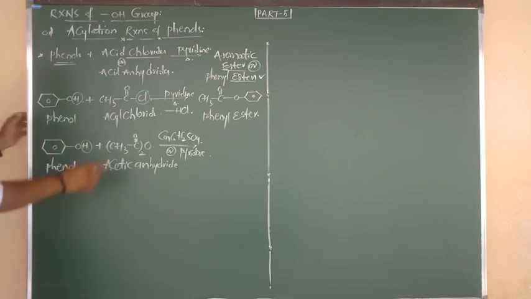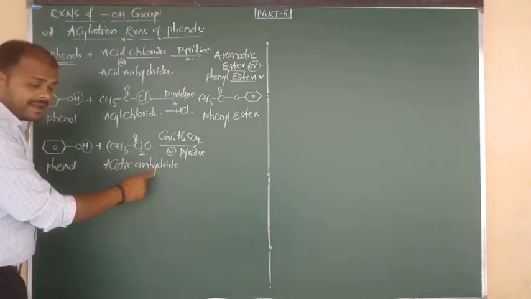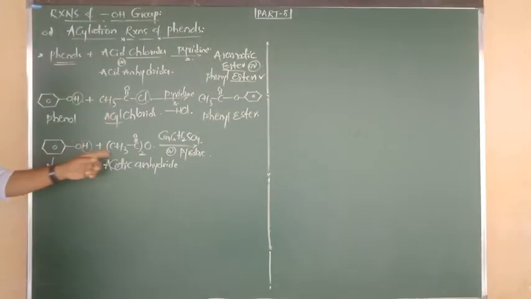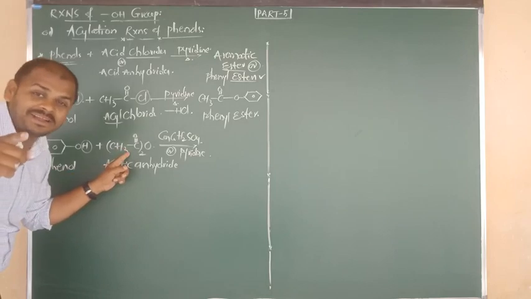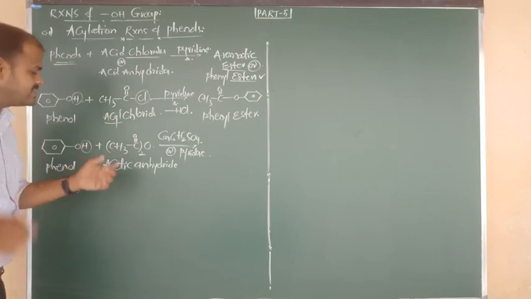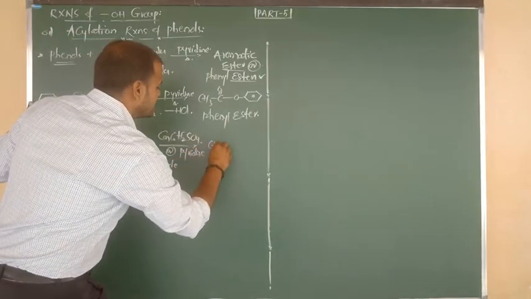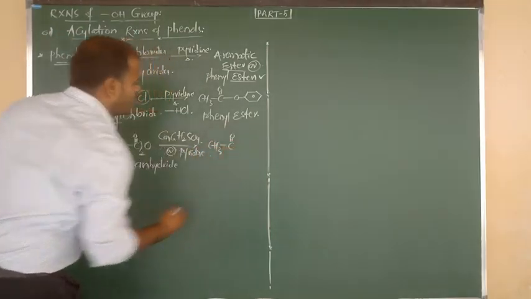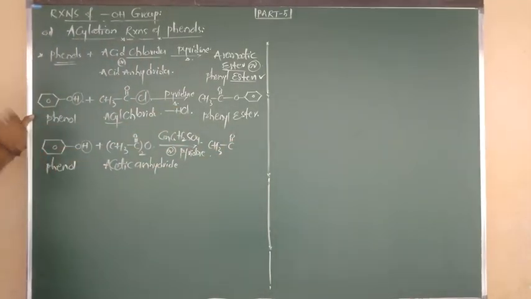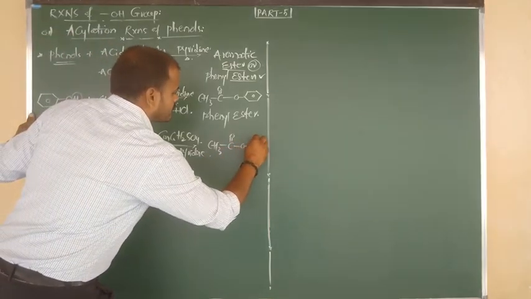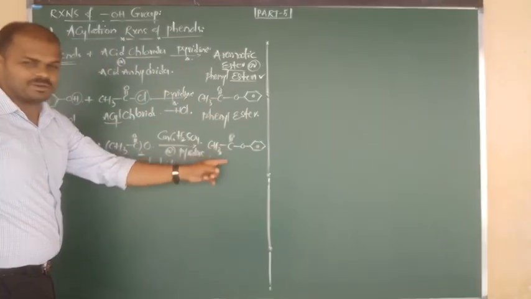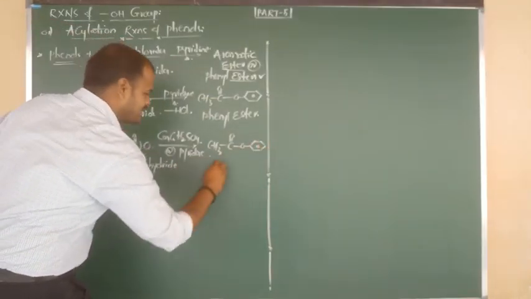Okay? In acetic anhydride, how many acyl forms are there? CH3 C double bond O is nothing but acyl, and CH3 C double bond O here is also acyl. So two acyl forms are there. Now let us consider one acyl form: CH3 bonded to C double bond O. One of the acyl groups I have written as it is, and the remaining O is connected to benzene. Same as the above structure, again the same thing, a phenyl ester.